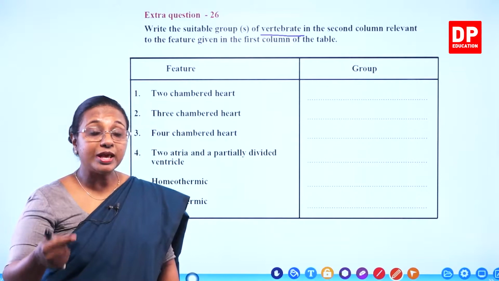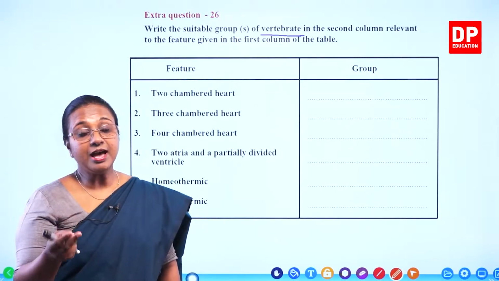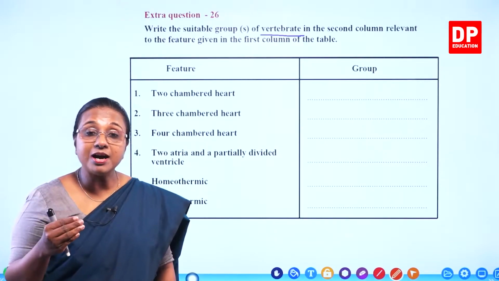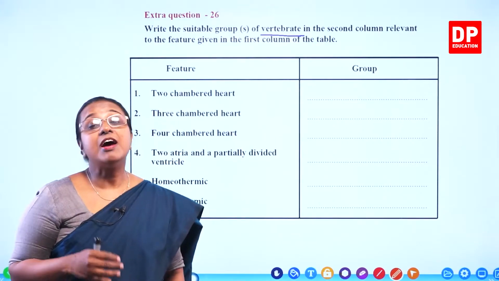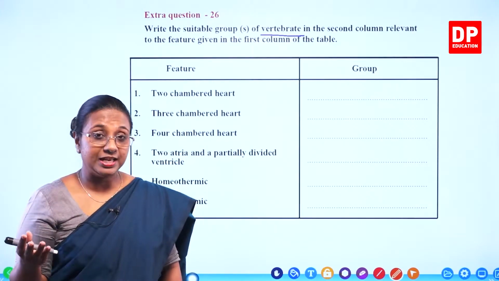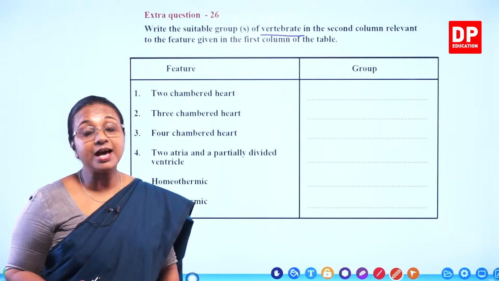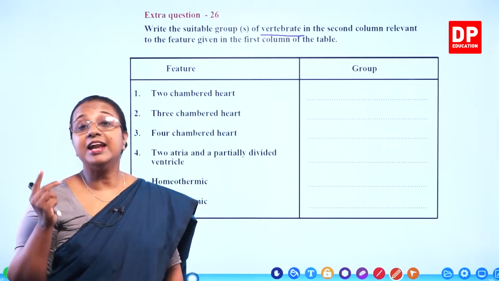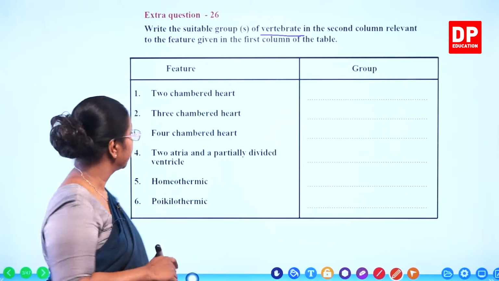Then when we go to reptilia, what happens? There are 2 atria and the ventricle is partially divided. Then after that we have aves and mammalia. Both of them, birds and mammals, have a 4-chambered heart: 2 atria and 2 ventricles. So that's how the evolution takes place.